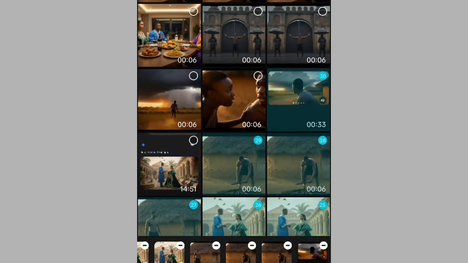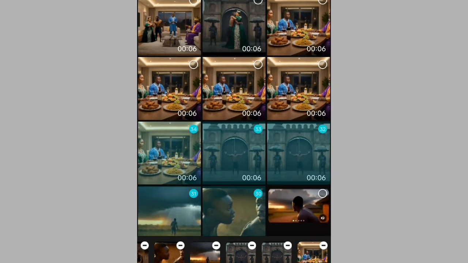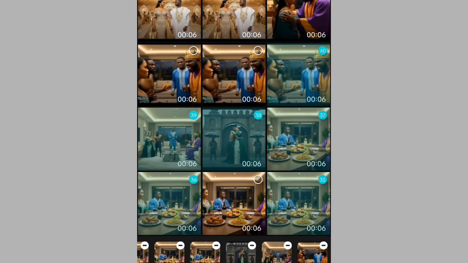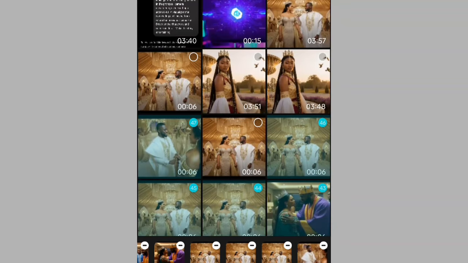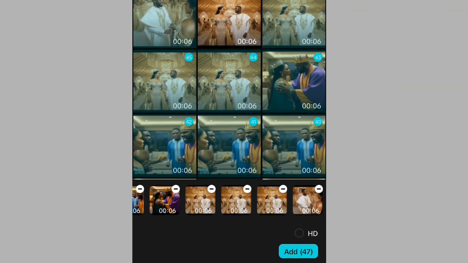So this is exactly how it is done. You select every one of them that you need. You can see how many minutes this film will come out at the end of everything. So this was where it ends. As you are done, you can see we had 47. I had the 47 clips on this.